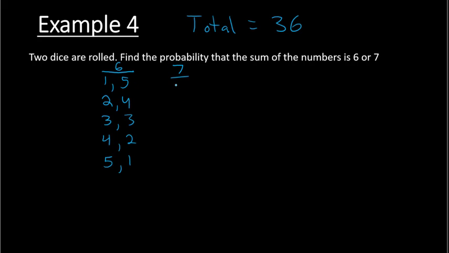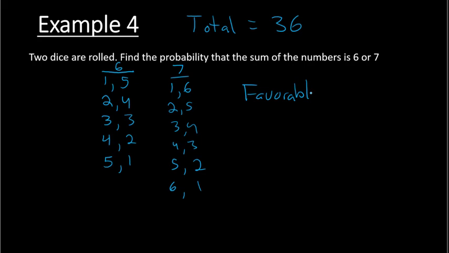To get a 7, I think through which possibilities would give me 7. So if the first dice is a 1, second dice a 6, that would add to give me 7. I could do 2 and 5 to get 7, could do 3 and 4, could do 4 and 3, could do 5 and 2, or 6 and 1. So these are all my favorable outcomes.